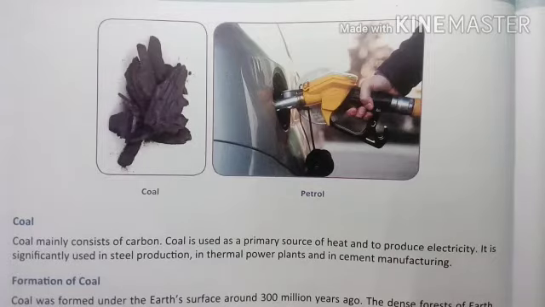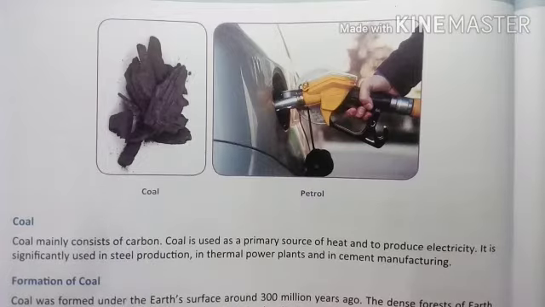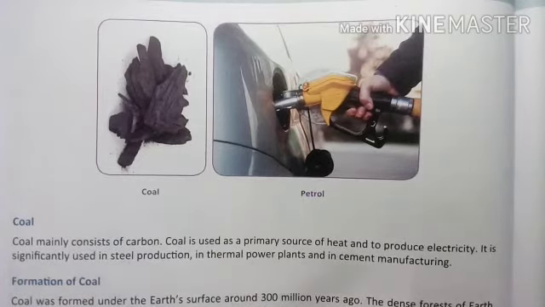How? They burn coal and convert water into water vapors, and these vapors run the generator, and when the generator moves you get electricity in the form of energy. So they are using a solid fuel, that is coal, to generate electricity.